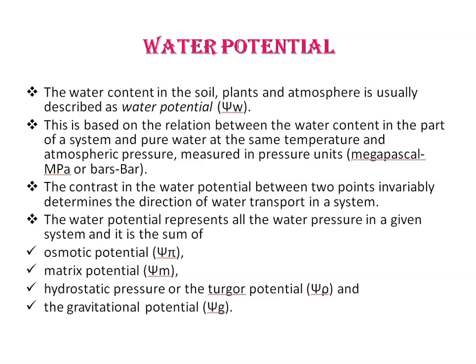The contrast in the water potential between 2 points invariably determines the direction of water transport in the system. So, more precisely, water potential represents all the water pressure in the given system, and it is the sum of osmotic potential, matrix potential, hydrostatic pressure or the turgor potential, and the gravitational potential. So, all these terms we will discuss in our next lecture.